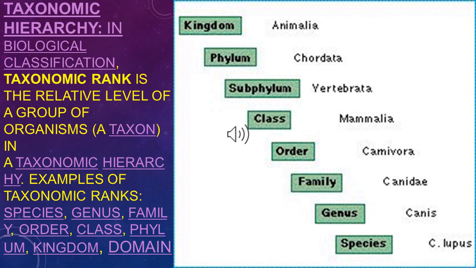The first or broadest level of classification is kingdom, then phylum, then subphylum, then class, thereafter order. In the order there are some families, in some families there are some genera, and within the genus there are groups of organisms which can interbreed with each other, called the smallest group of classification level, the species.